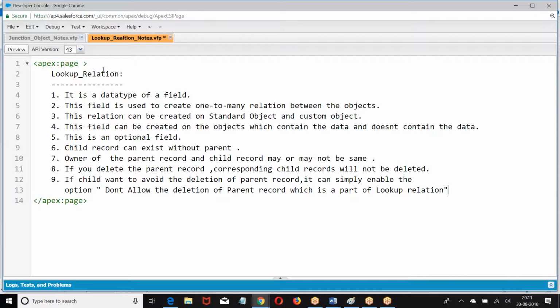Only when you enable this option, that will be coming into picture. We can create self lookup.